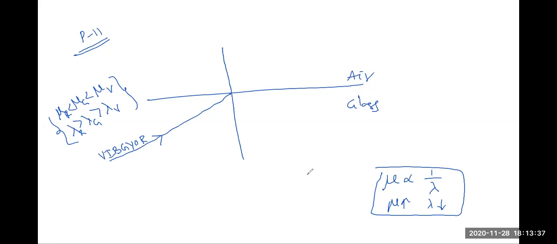Here let us say the angle of incidence will be I and it is going from denser to rarer medium, so it bends away from the normal. Let's say this is the angle of refraction.